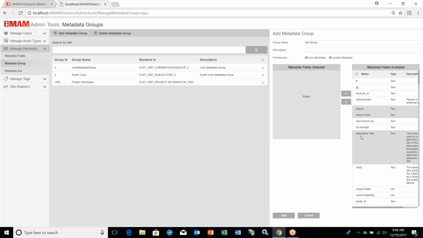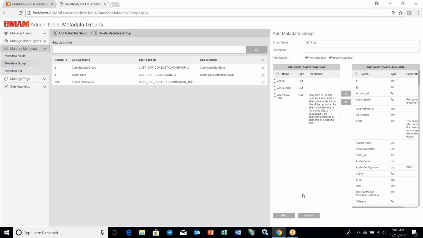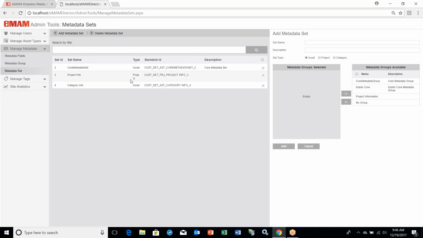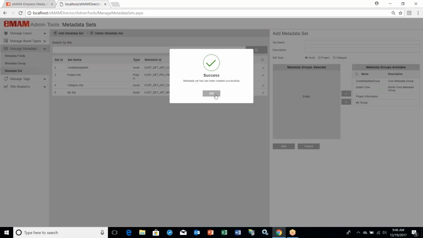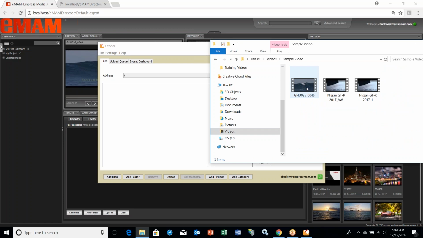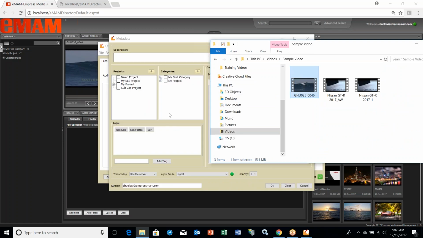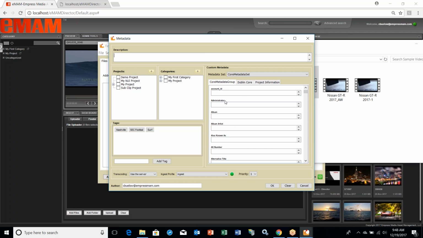Upon ingest, it is best to assign metadata to all assets. You can fill in as little as one field or multiple fields depending on the situation. The more metadata fields you apply, the easier it will be to search and find assets you are looking for. To assign metadata to your assets when ingesting, use the Feeder application or the web uploader to add metadata.